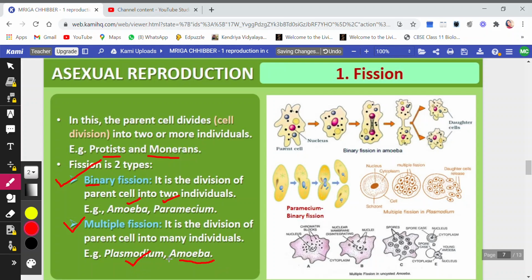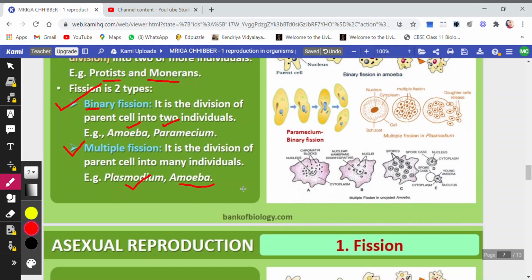conditions. Now here let me mention that amoeba generally shows binary fission when the conditions are favorable. But if the conditions are unfavorable, that means there is quite stressful dryness, or it is a quite acidic or salty environment, or the temperature is very high, or the availability of food is not there, then in such an environment, it forms a cyst around itself, and multiple divisions can take place inside. You can see a lot of divisions are taking place.